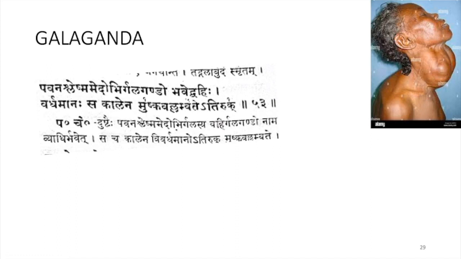So Pavana, Shleshma, Medobir, Belagando, Pavet, Behi. So 3 types according to Ashtanga. Only Ashtanga mentioned Galaganda under Kanda Rogas. So that will be Pavana, Shleshma and Medha. And if we neglect it for a long time, it will grow bigger, longer, and it will hang like a mushkaga.